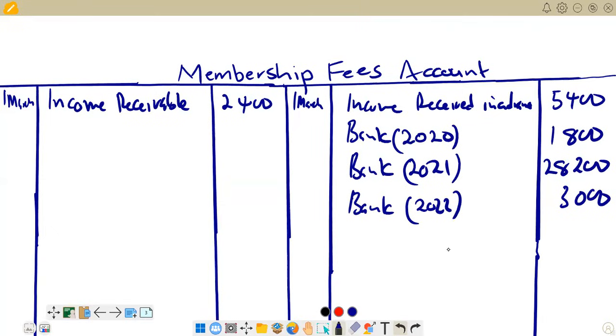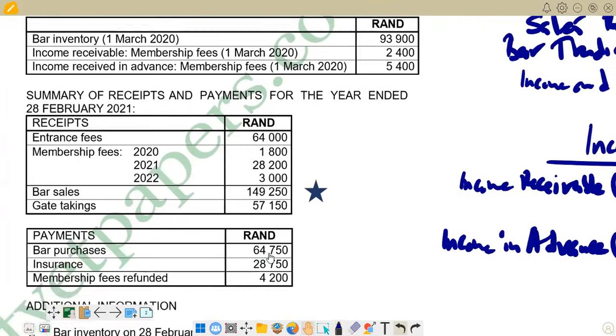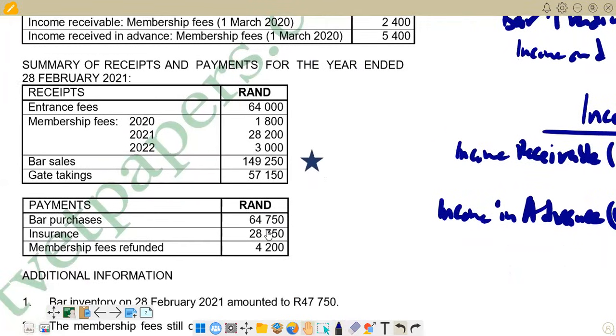Then we go back again to check on the next transaction that is there. Right. After that, we've got parcels and also we have got gate takings. These ones will be entered in the income and expenditure account. And then also the entrance fees are going to be entered in the income and expenditure account. Then we go down, check what we have there. Right. We have bar purchases. We've already adjusted these ones. Insurance also are going to be adjusted in the income and expenditure account.